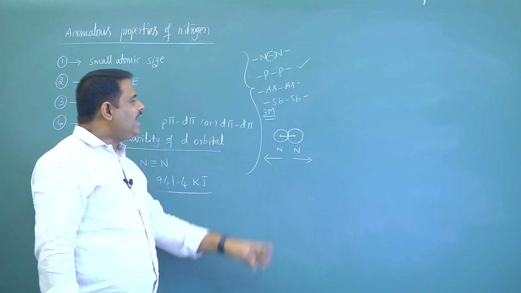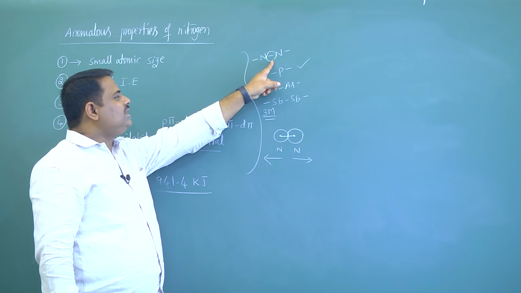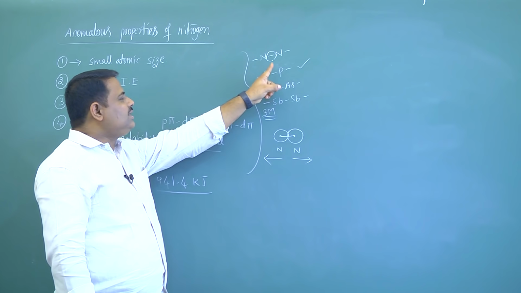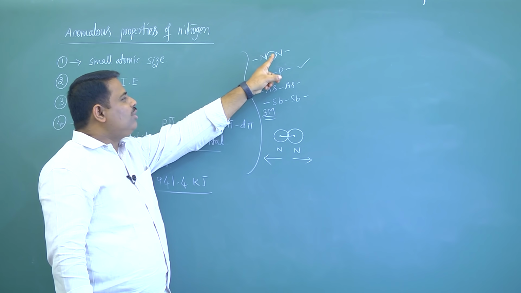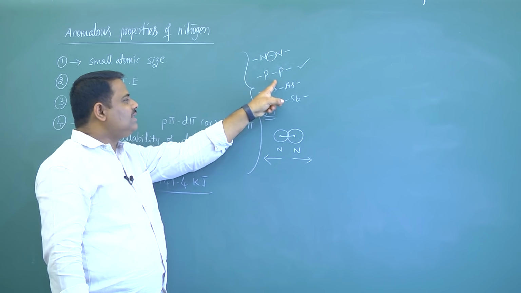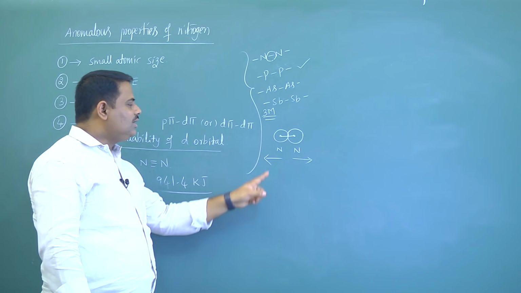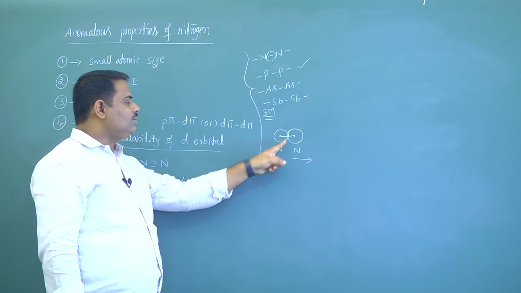I'll repeat, the catenation capacity of nitrogen is less than phosphorus, and the bond dissociation energy of N single bond N is less than phosphorus. The reason is simple, the small atomic size of nitrogen.